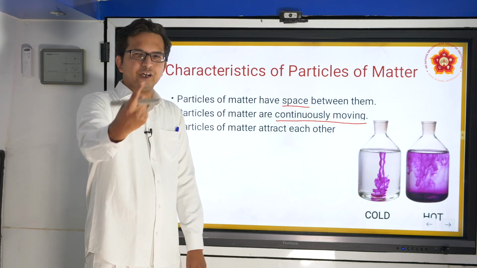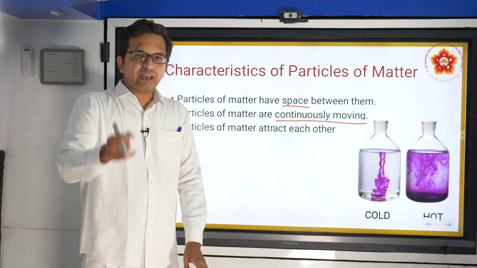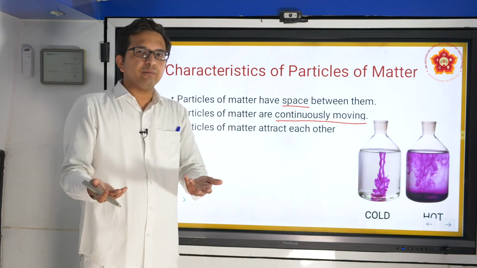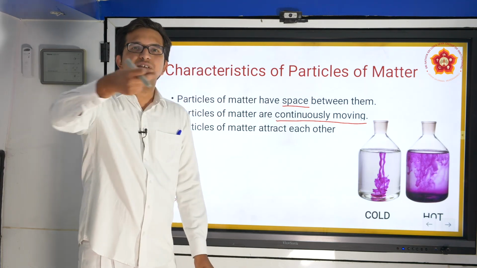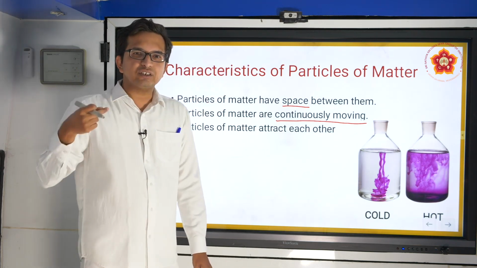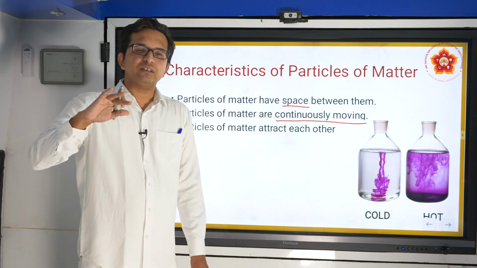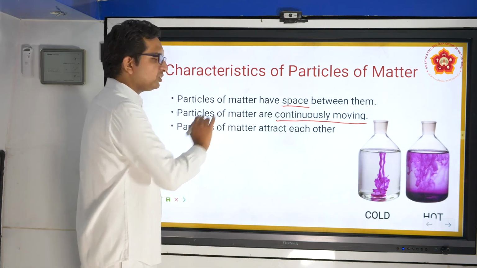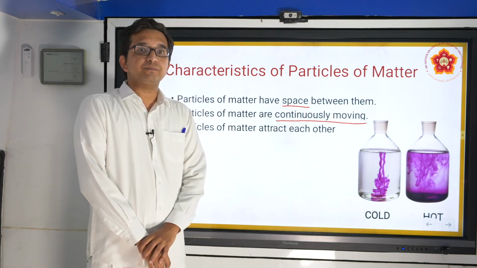Maybe light an agarbatti, an incense stick. What do we see in that? We light that incense stick at probably our puja room, and for some time till the incense stick gets burnt up, we get that smell to a certain distance, not to a large distance. It is only available to a certain distance because when the smell travels, after some time it gets one with air. So therefore, these particles of matter are seen to be having a continuous motion between them.